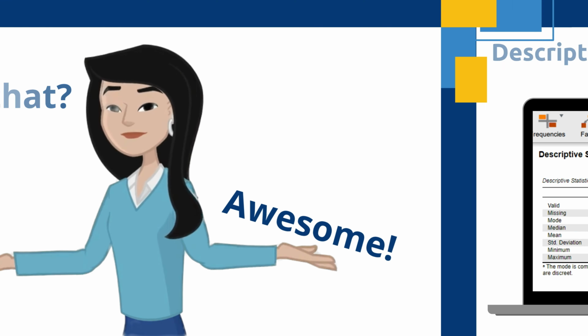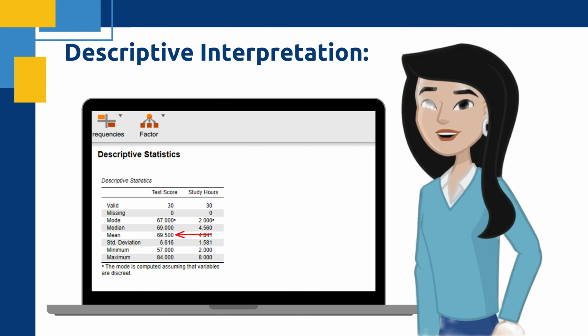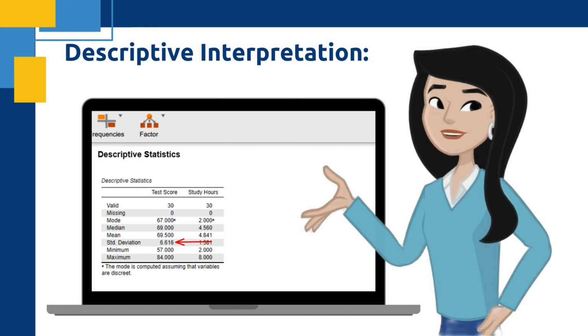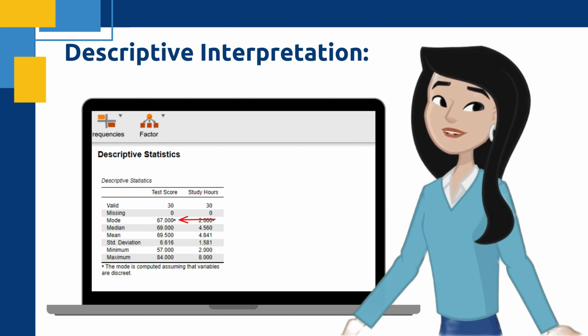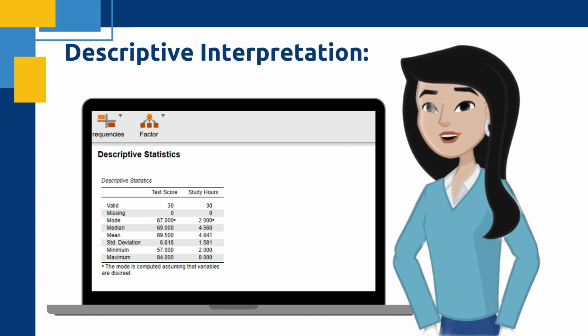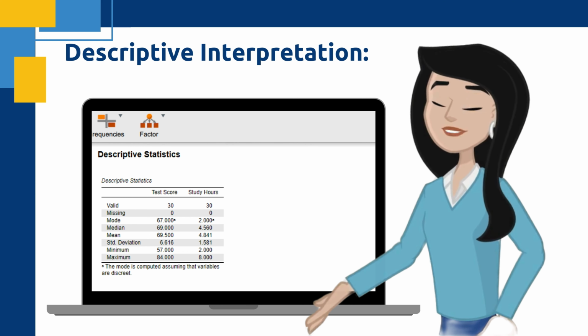Got that? Awesome. A descriptive analysis showed that students had a mean exam score of 69.50, SD equals 6.62, with scores ranging from 57 to 84. The mode was 67 and the median was 69, suggesting a fairly symmetrical distribution, so overall no extreme outliers. Most students are hanging around the same performance level.